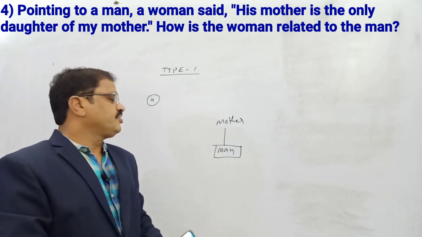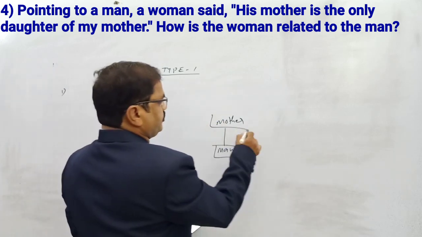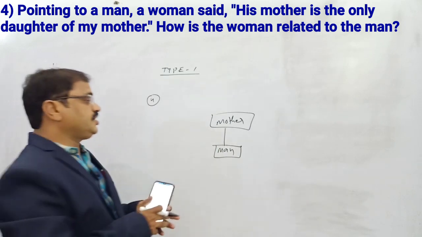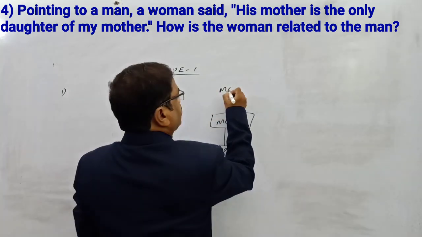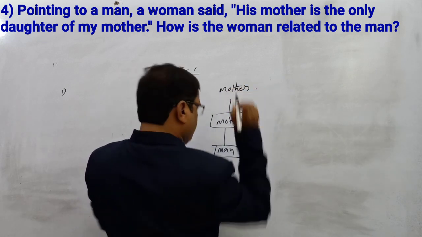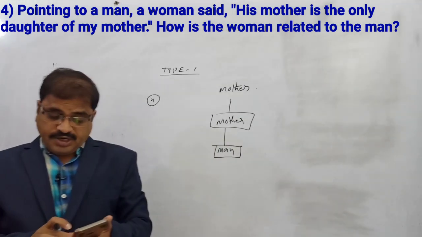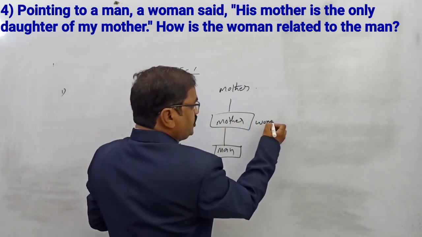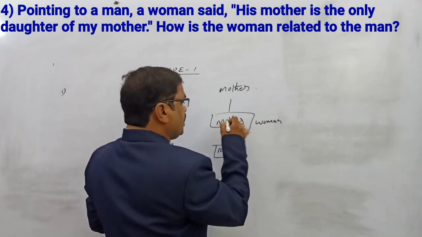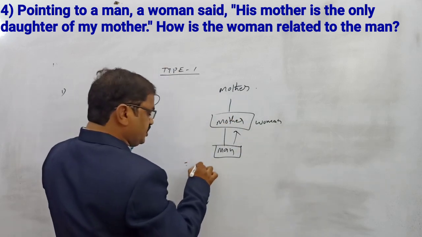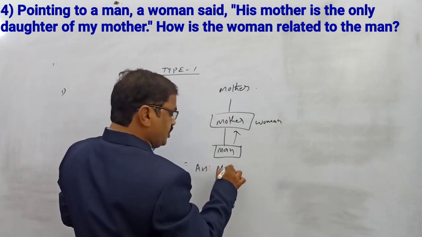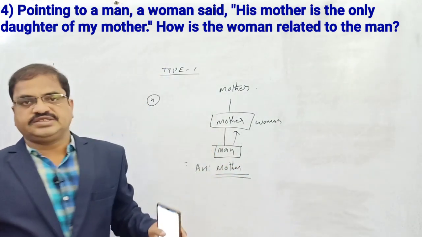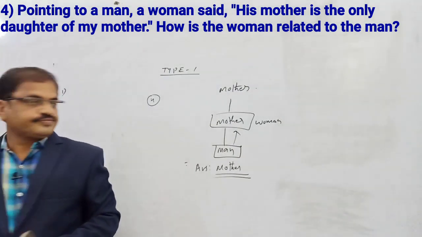Very, very simple. So first of all, we are given something very simple. His mother means the man's mother is the only daughter of my mother, nothing but my mother's daughter. So how is the woman related to the man? The woman is introducing the man, and she is the only daughter. So how is the woman related to the man? The answer is mother. Very, very simple.